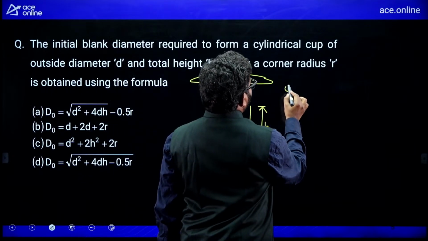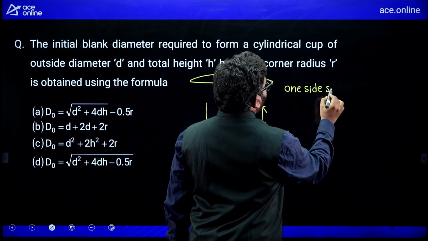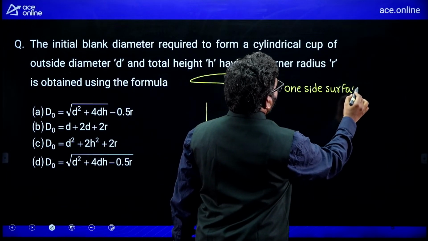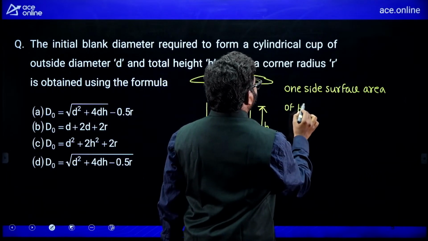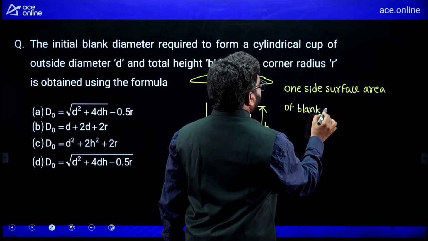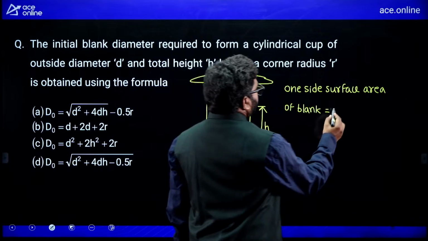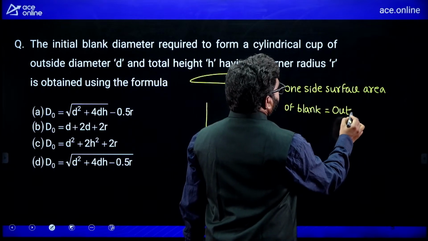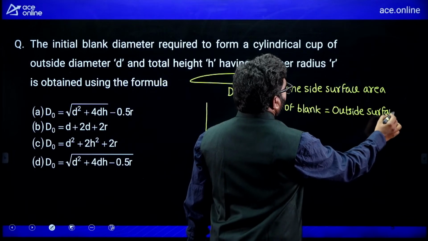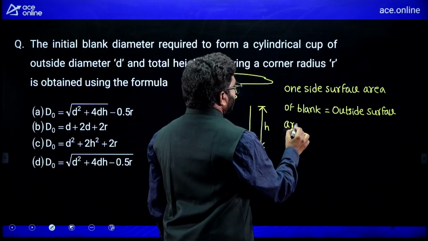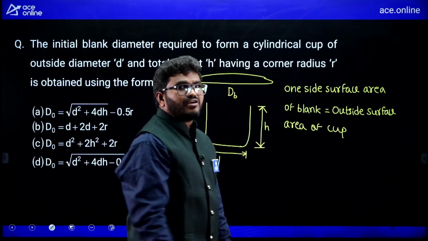Remember, you can use this principle: one side surface area of blank is equal to outside surface area of cup.